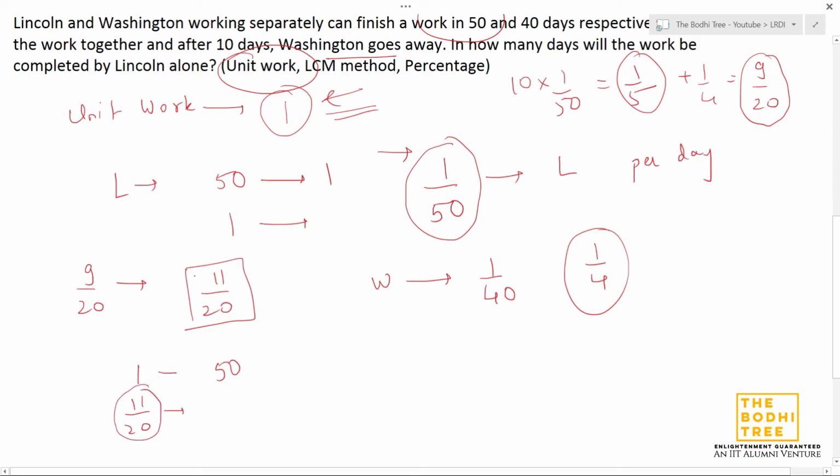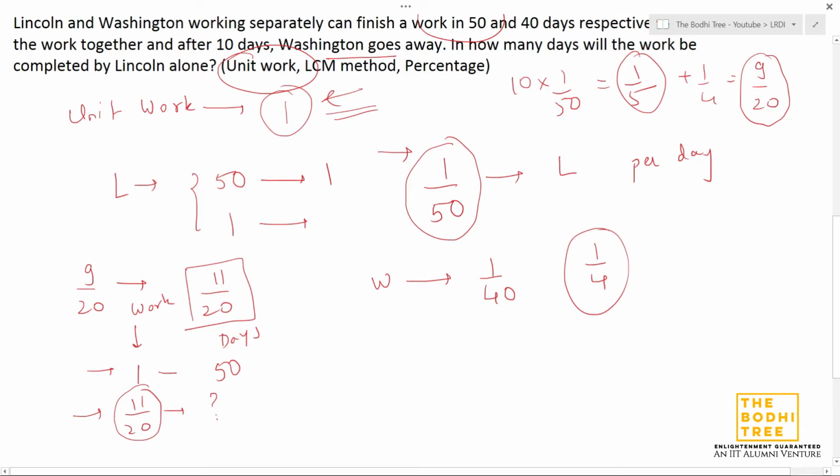Make sure whenever you follow this method that the terms being used are the same on either side of this hyphen. Here we are only concerned with work. So initially for one work, how many days did Lincoln require working alone? This is days, 50 days. Now the work is 11 by 20. So how many days will it require?